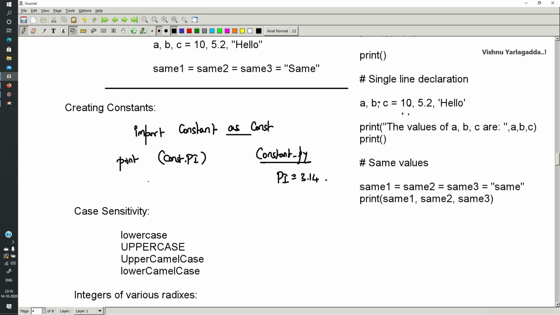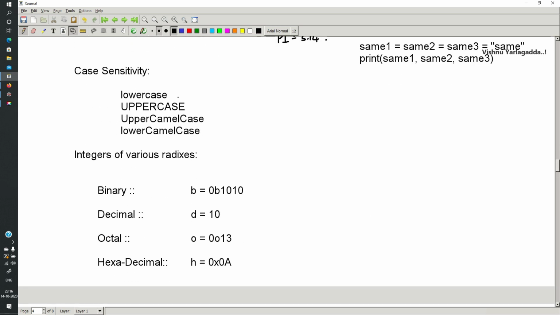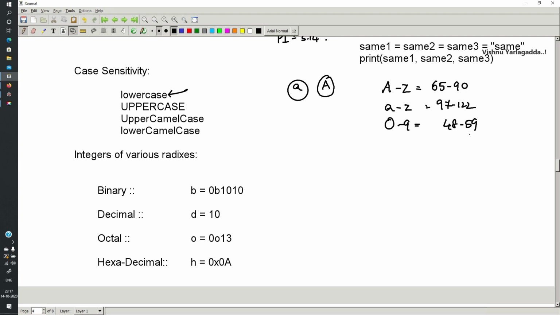Coming to case sensitivity, I told you that there is case sensitivity in the program. Lowercase means all the characters will be small. Small a is different from capital A because they are differentiated by ASCII values. The ASCII values of capital A to capital Z are 65 to 90. The ASCII values of small a to small z are 97 to 122. Similarly, 0 to 9 have ASCII values 48 to 57. Based on these ASCII values only, the system will work.